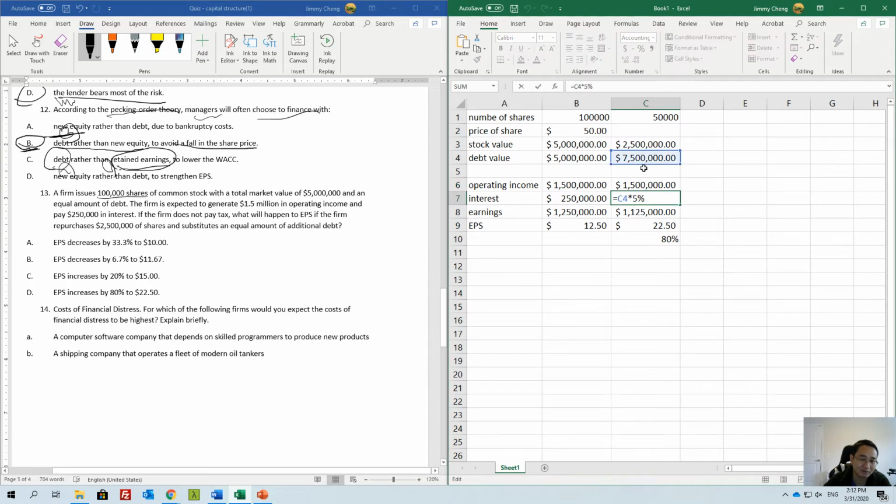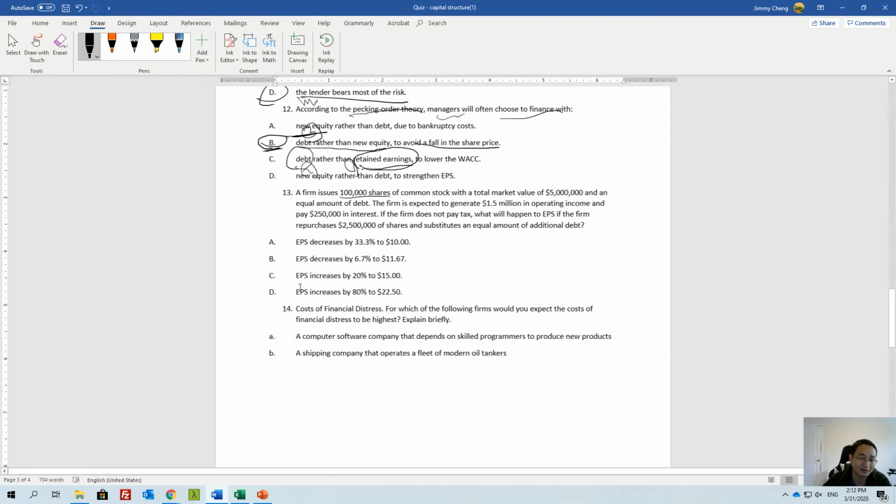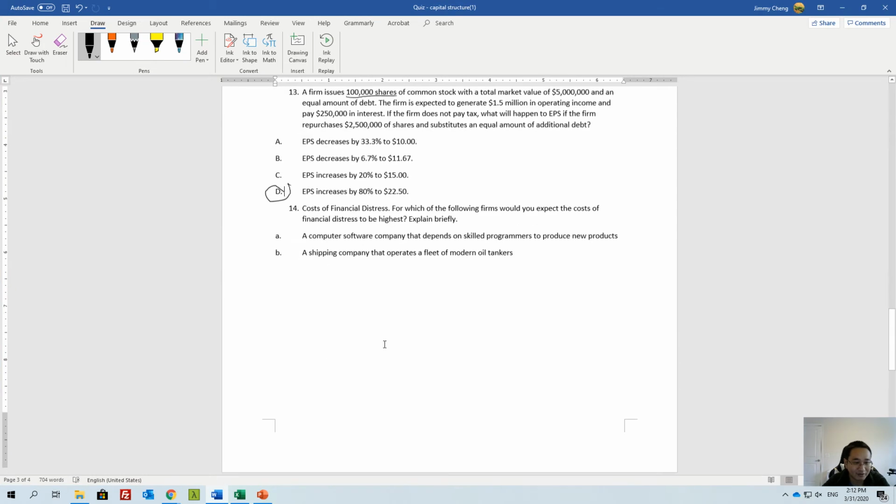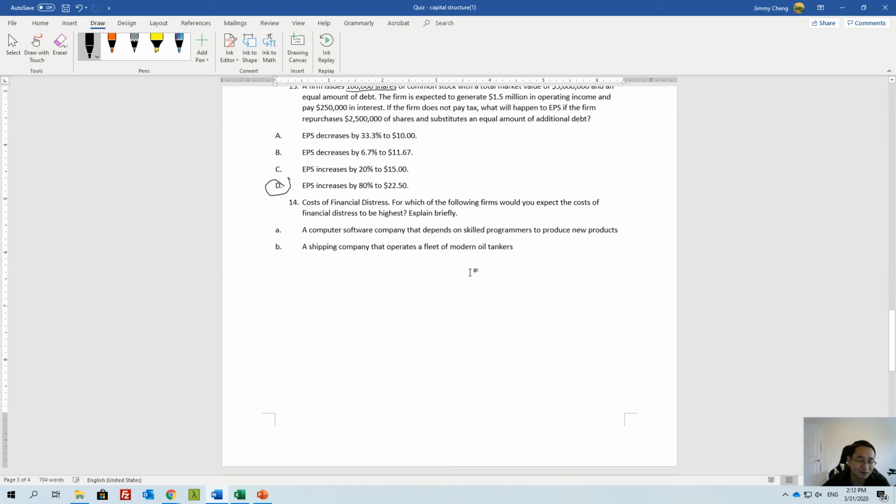Interest, remember, you need to use debt times 5%. How can we get 5%? We get it from here. We use 250,000 divided by 5 million to get 5%. We assume the interest rate will be the same, okay? And then this is your earnings, right? The same calculation. This will be your earnings per share. So that's why it comes up to 80%. Okay, let me select. Let me know if you have any questions. This is a video, so you should have enough time to pause and learn what happened.